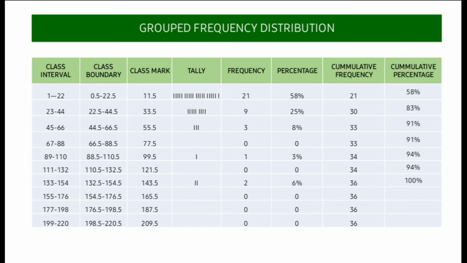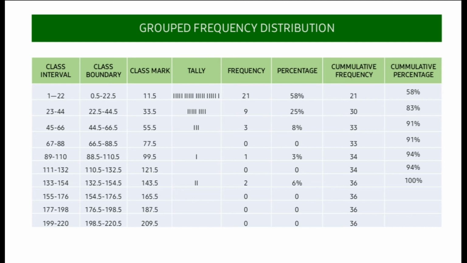And then we have the cumulative frequency. In getting the cumulative frequency, first we look at the frequency column and copy the number 21, and then add it downward. First, we add 21 and 9 so we get 30. And then 30 plus 3 gives us 33. And it was the same process. So now we have 33, 34, 34, 36, 36, 36, and 36.